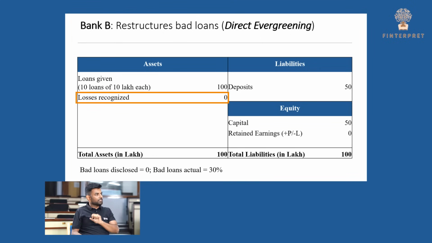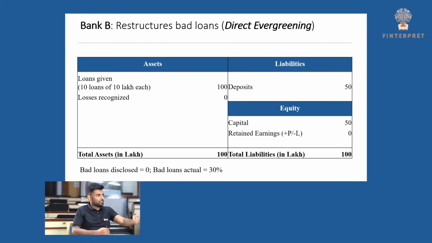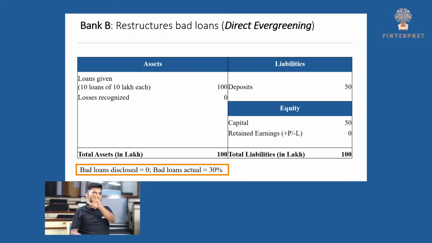Now let's come to the scenario where a bank does evergreening, where they restructure their loans, like we talked about in an example. It gives you more time and extends the term. In that case, you do not have to show the loss right away. So the asset side still remains 100, because for the 30 lakh worth of loan, the tenure has just increased. There are no losses that you recognize. So the asset and liability sides look like 100 lakhs each. But in terms of actual bad loans, you know that 30 lakhs out of the 100 lakhs is actually bad quality.